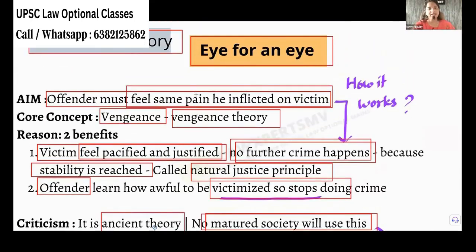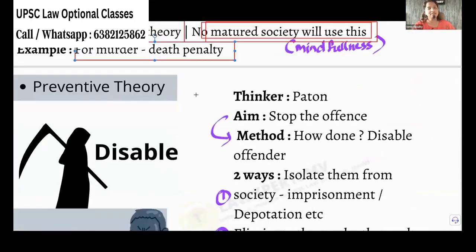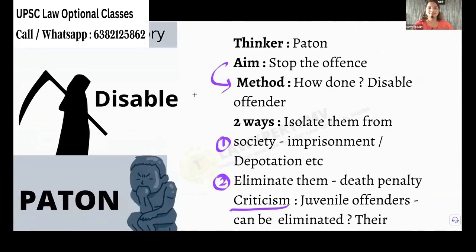So hope you understand retributive theory. Can we go to the next one? Preventive theory? Can we?